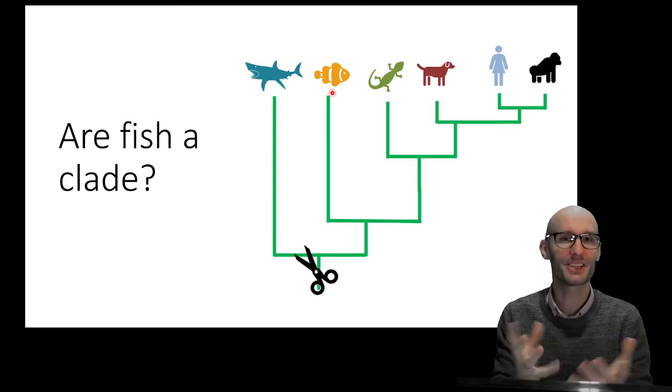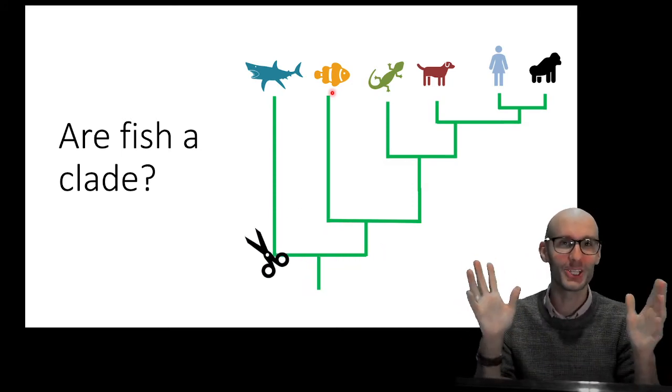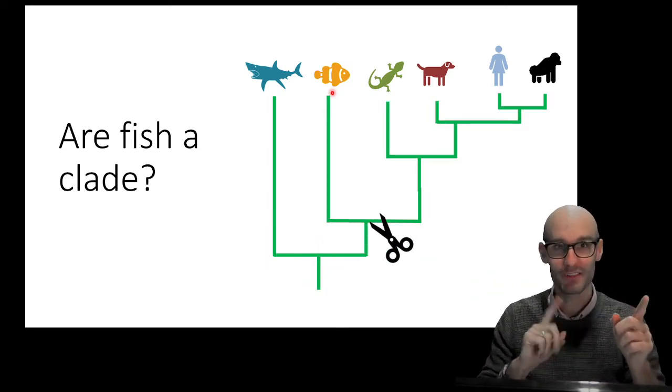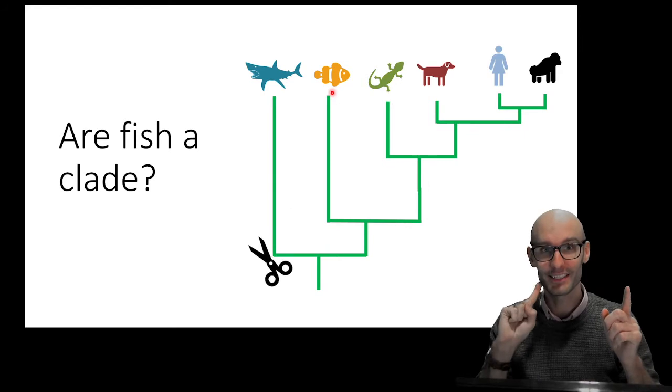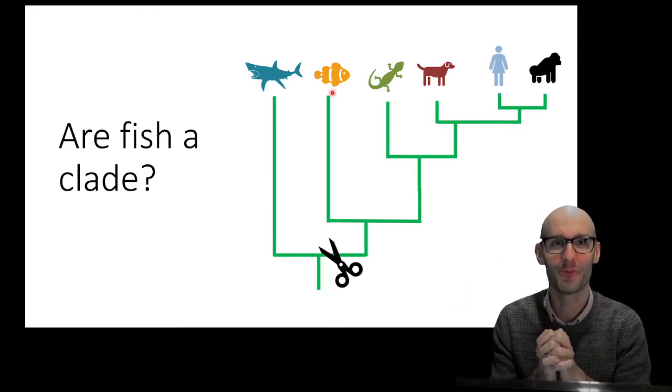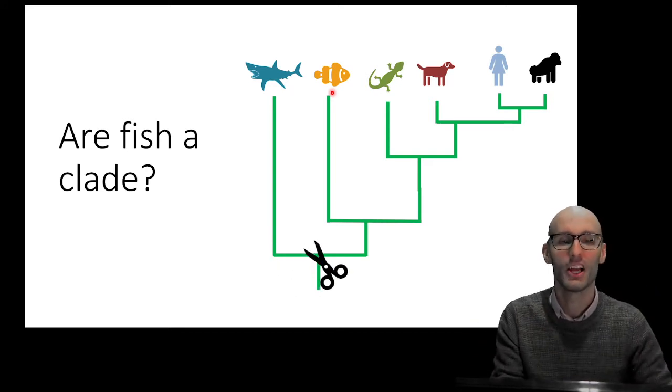And it's quite interesting, right? Because people go, dolphins aren't fish, right? Dolphins are mammals. But that dolphin is more closely related to a snapper than it is to a shark, right? So it almost doesn't make sense to group the term fish from an evolutionary perspective. So they're not a clade.